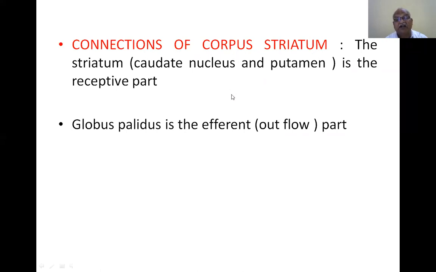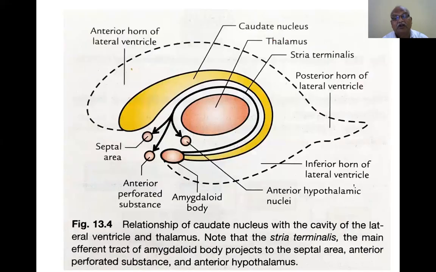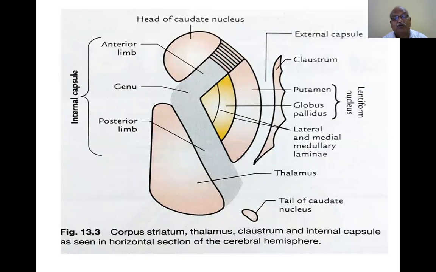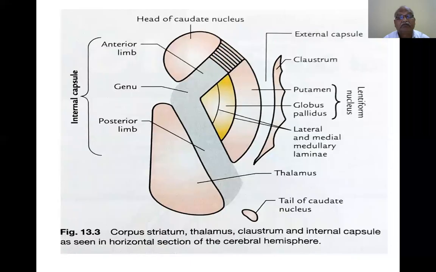You study this again and look at the diagram, and see which part is the receptor part and which part is the outflow part. Look at this diagram also for which part is receptor and which part is outflow. That is the understanding of the corpus striatum.